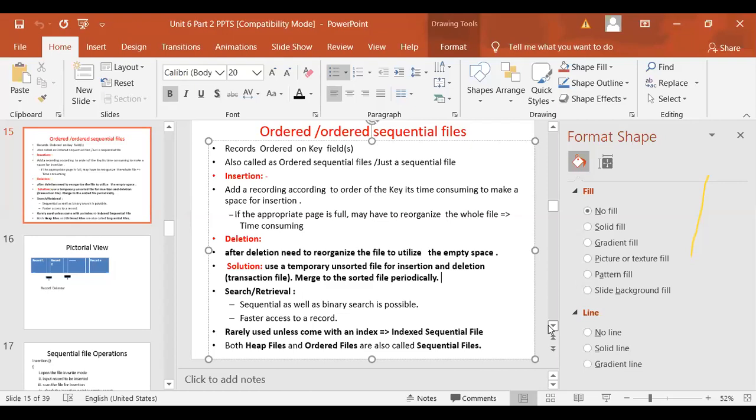Both heap files and ordered files are also called sequential files, which I have added at the end. So what you have implemented is a serial sequential file, not an actual sequential file. And why did we not implement it? The reason is that a direct sequential file implementation is actually not done. Most of the time it is only with an index sequential file. Is it clear?